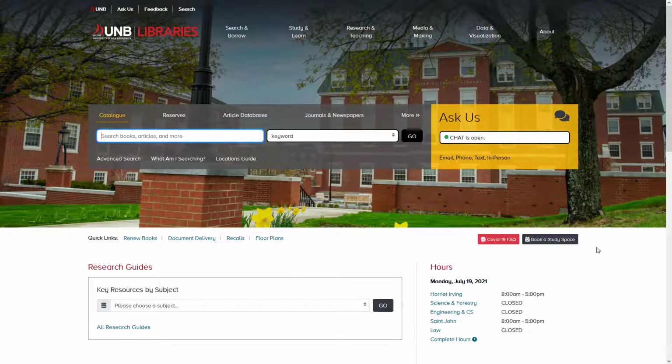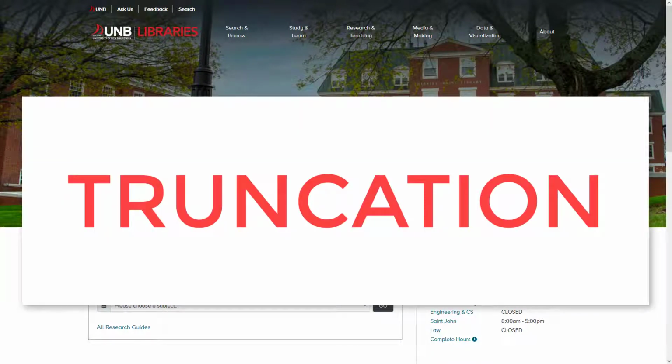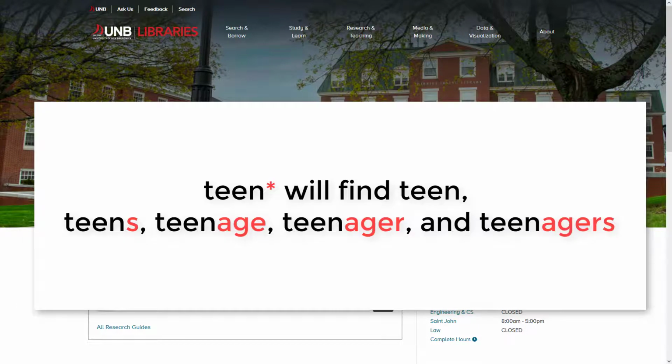Wildcard symbols can broaden your search by allowing you to include spelling variations in words and different word endings. For example, truncation is a technique that broadens your search to include various word endings. Enter the root of a word and put the truncation symbol, often the asterisk, at the end to avoid having to think of and type out all possible variations of a word. A search for teen with an asterisk will find teen, teens, teenage, teenager, and teenagers.